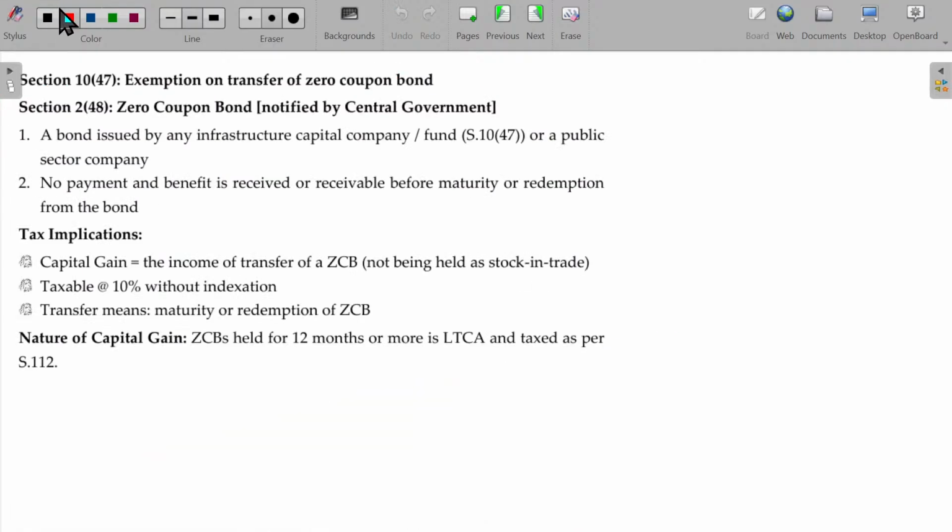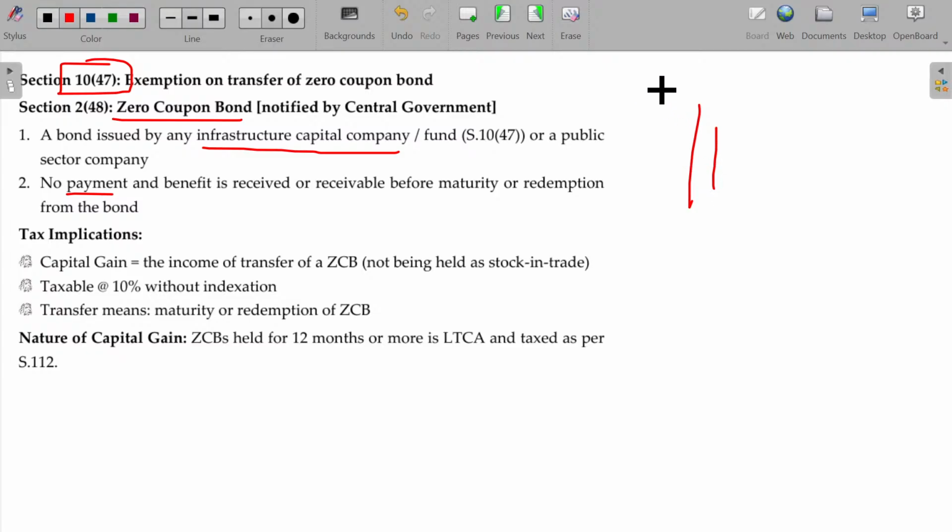Now, in case of zero coupon bond, what happens? It is also exempted under section 10 clause 47 on satisfaction of some conditions. The bond is issued by any infrastructure capital fund or company and there should not be any payment. That's about the zero coupon bond.